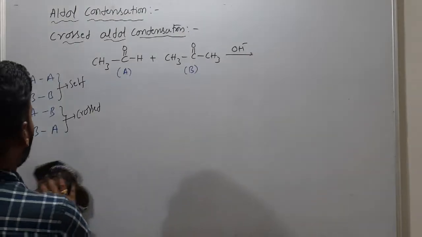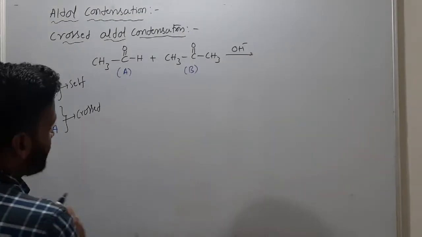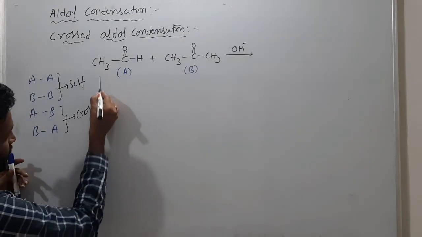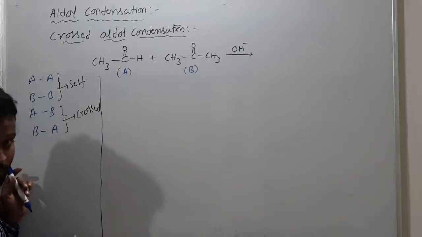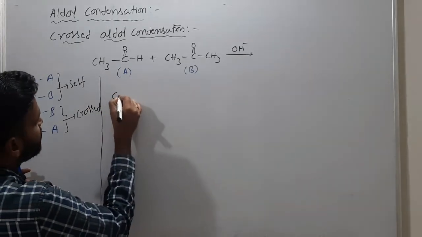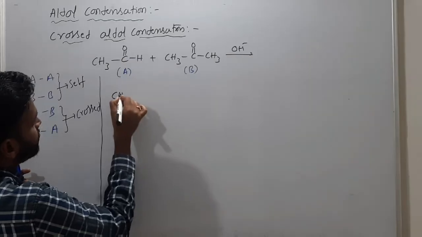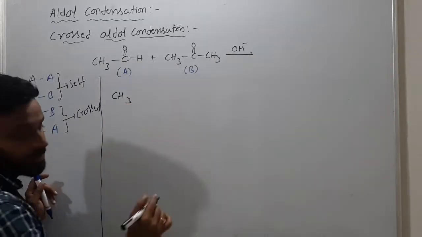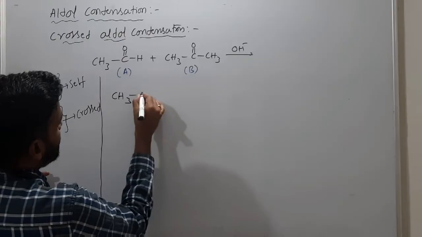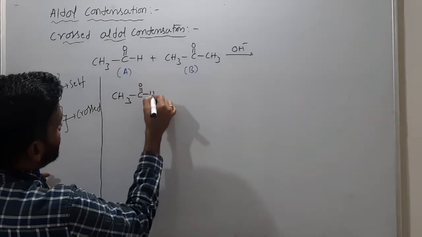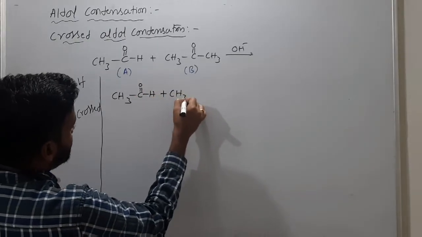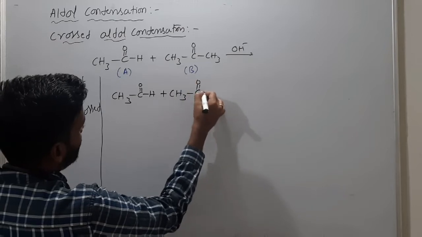So what are the four products? I'll write here first of all. What are the four possibilities? AA means when these two, acetaldehyde and acetone, are given, the four possibilities I am writing here. CH3, C double bond OH plus CH3, C double bond OH.